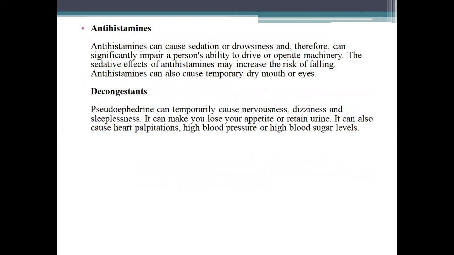Antihistamines can cause sedation or drowsiness and therefore can significantly impair a person's ability to drive or operate machinery. The sedative effects of antihistamines may increase the risk of falling. Antihistamines can also cause temporary dry mouth or eyes.